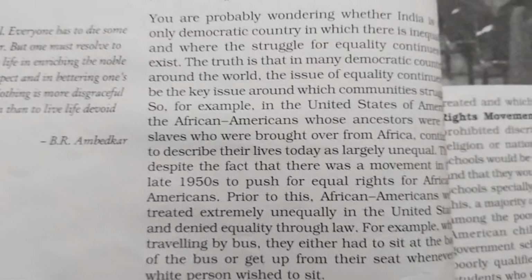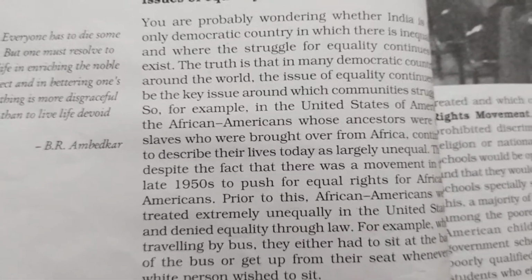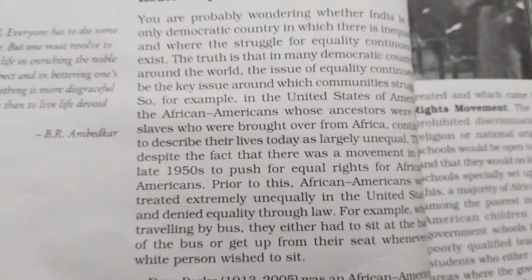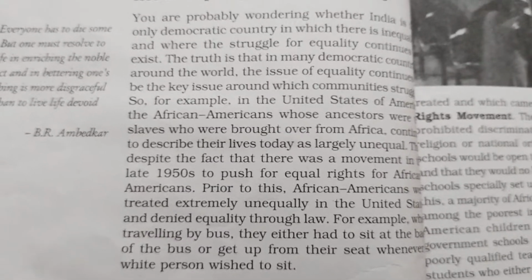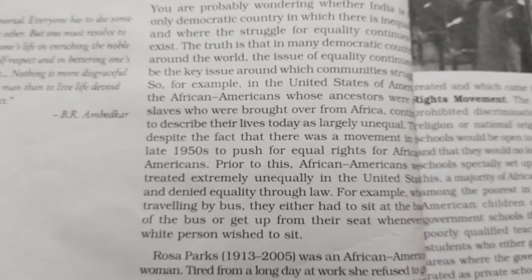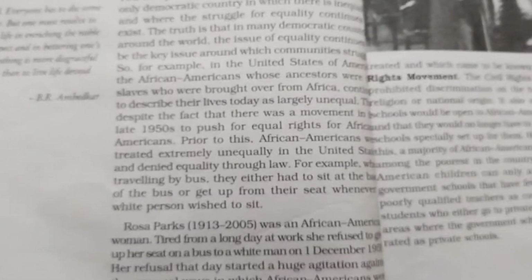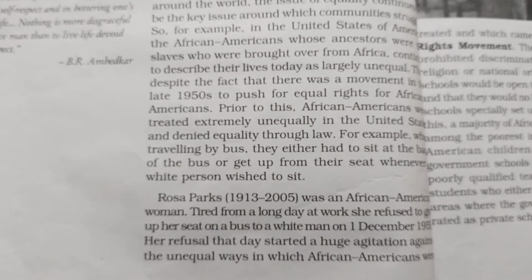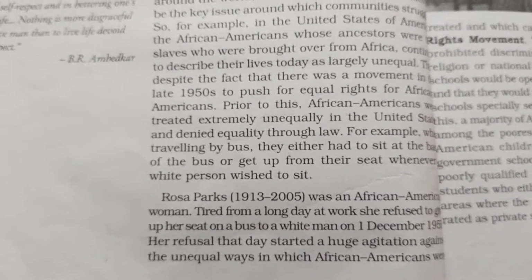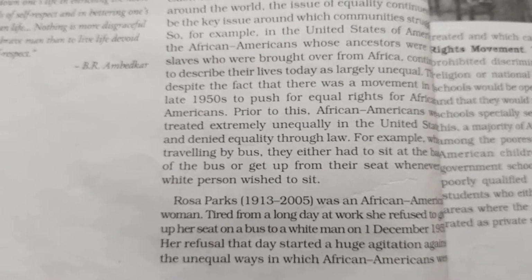One day Rosa Parks, a lady who was a very hard worker, was sitting in a bus. She had been working for a long day and couldn't stand, so she was sitting in a seat. One American was making her stand from that seat.